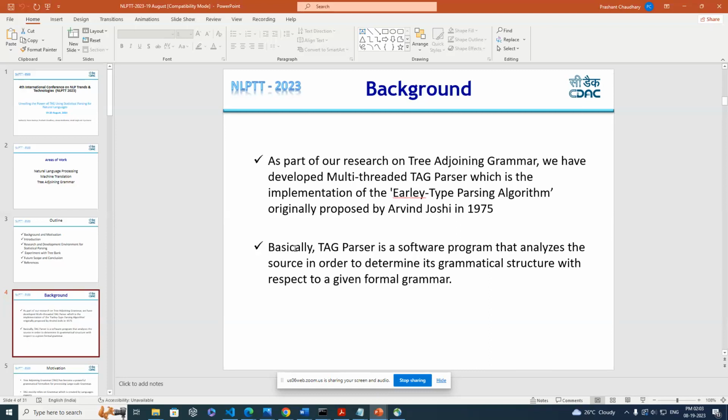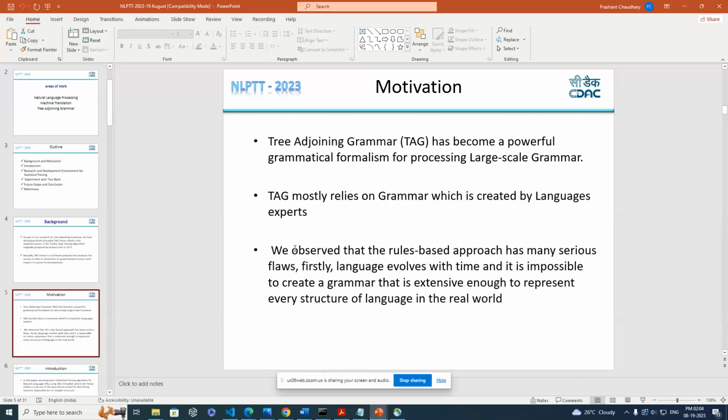Basically, we developed a parser earlier. The parser is a software program that analyzes the source language structure and tells us the link between the nodes. The Earley-type algorithm is very powerful, but we observed that it is a rule-based algorithm. So the fundamental limitation is that we have to have a language expert team.